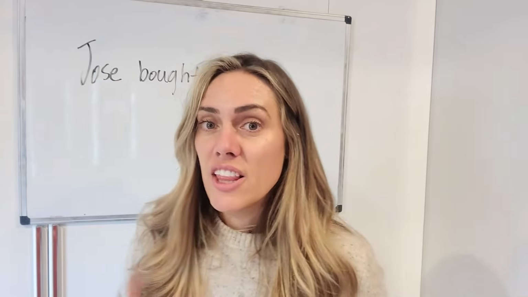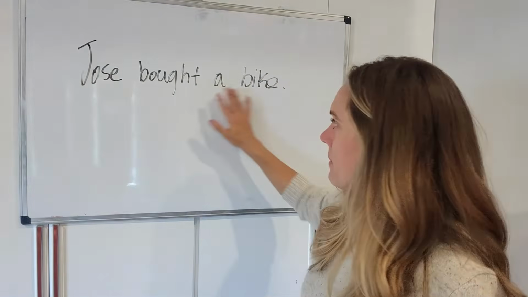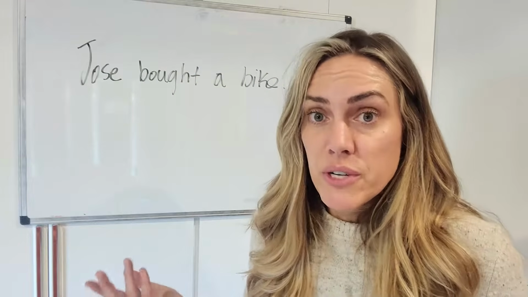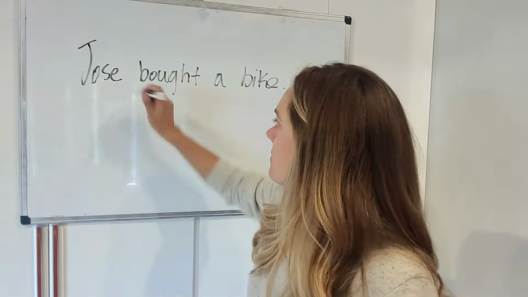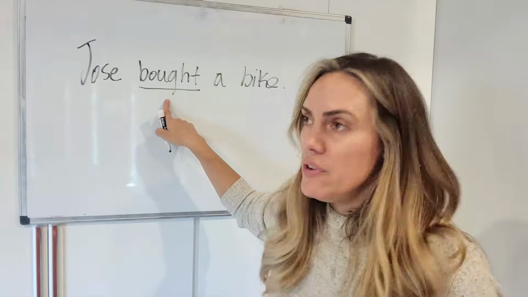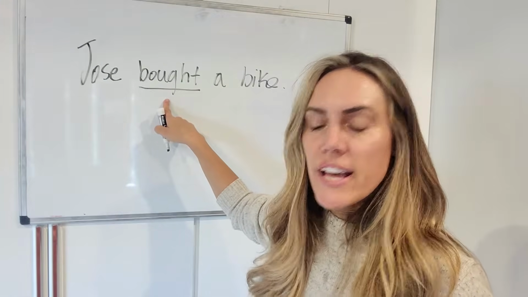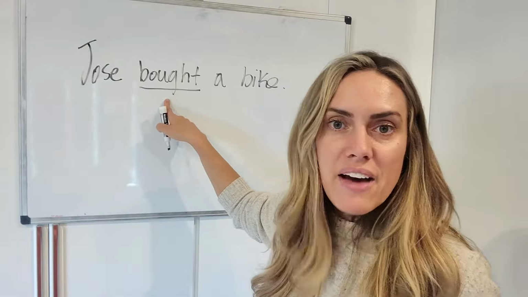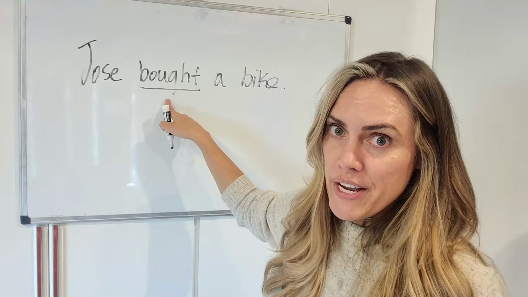Now, look at this sentence. Jose bought a bike. Let's make a question out of this. Let's see if we can make it in the active voice, a regular question. Look at the verb. Is that a helping verb? No, it's not. It's not a modal. It's not the be verb. It's not do. It's not have. We need to add a helping verb if we want to make a question.